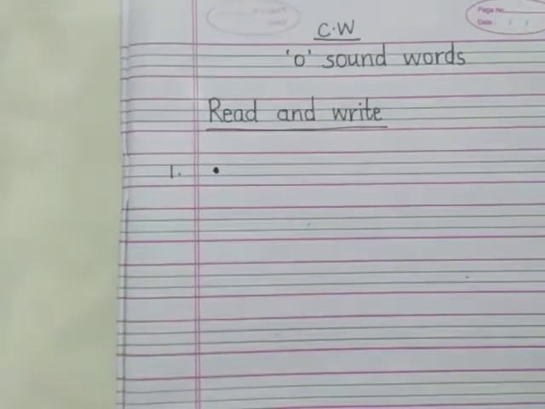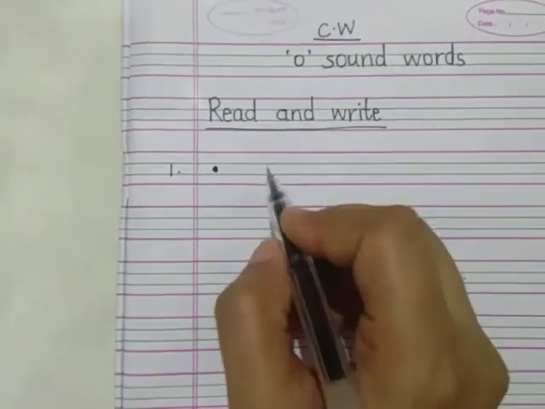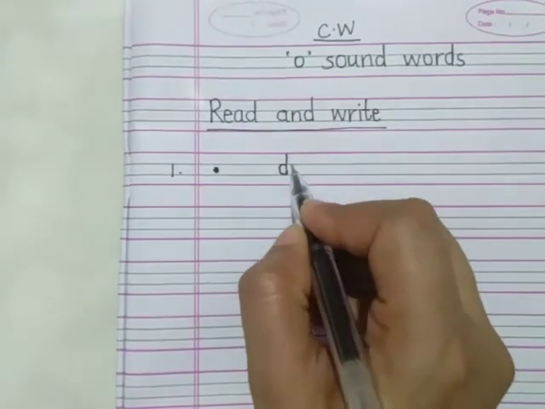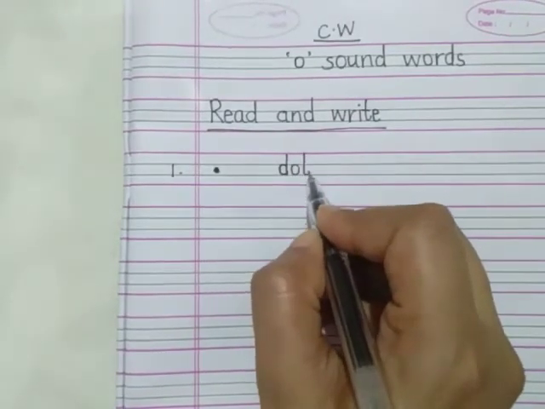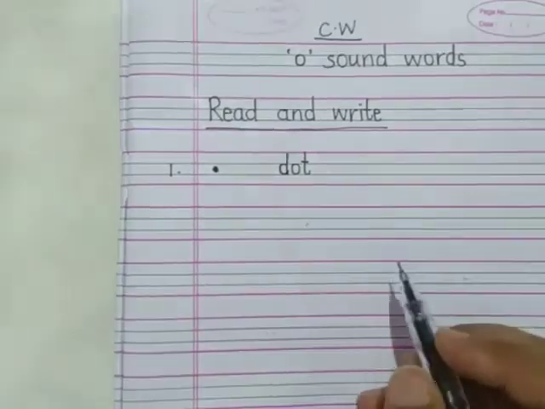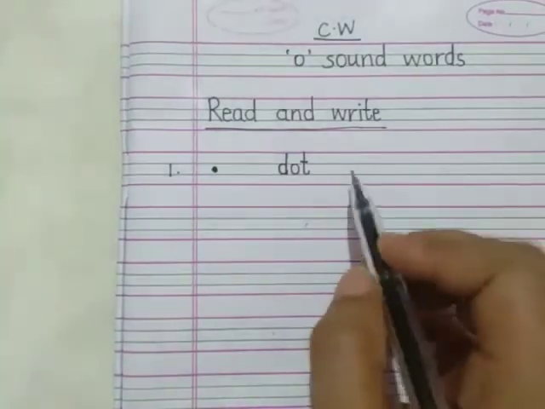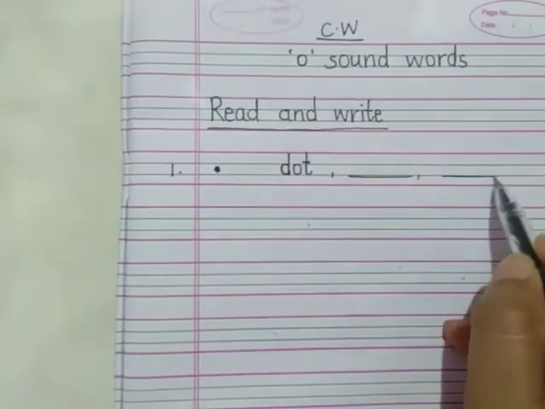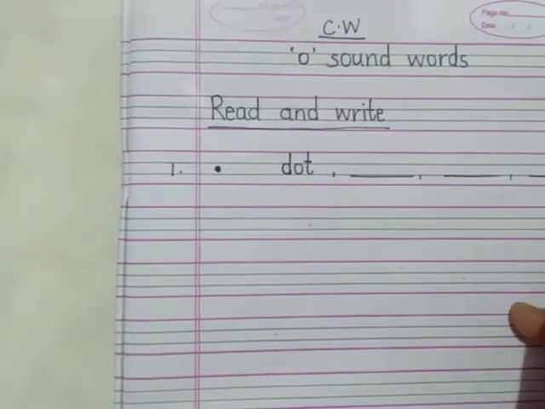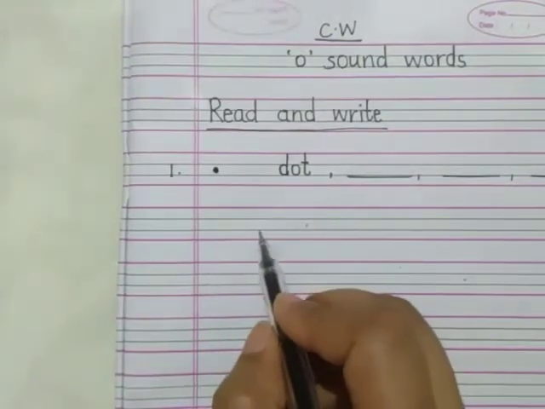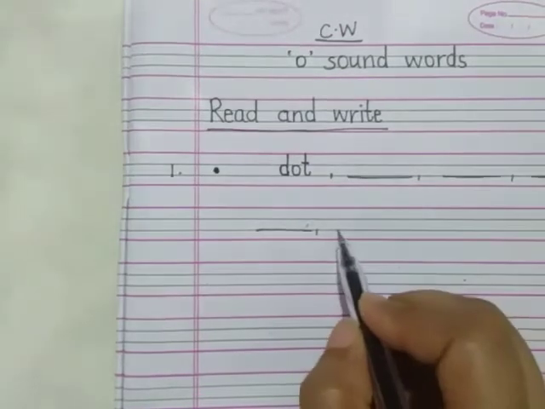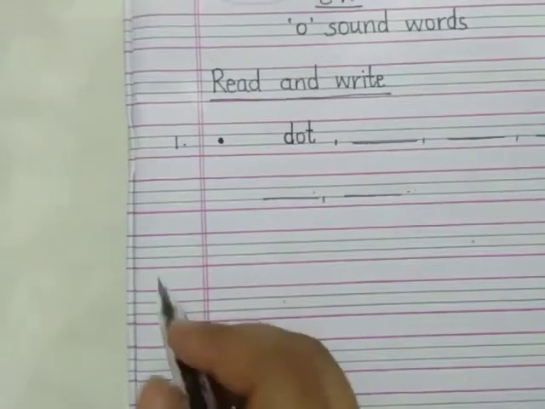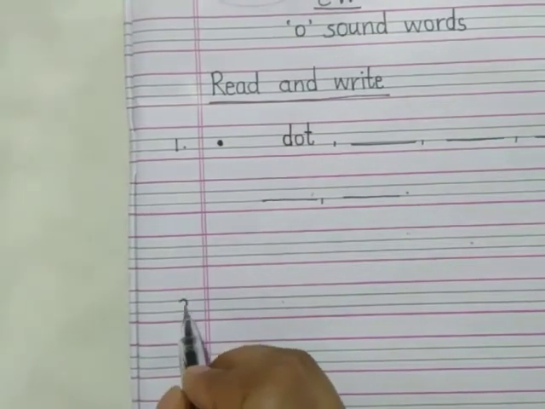And the spelling of dot is D O T, dot. And the same spelling you have to write 5 times. After that, leave one line and write number 2.